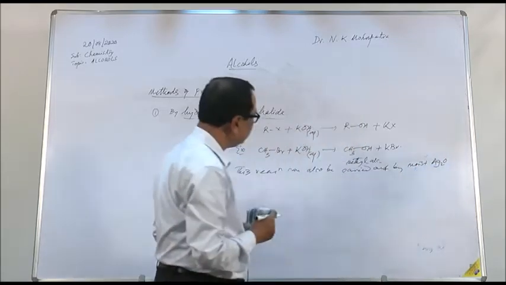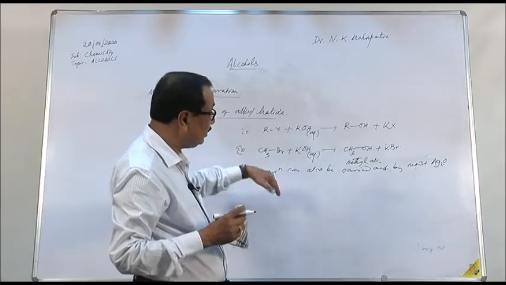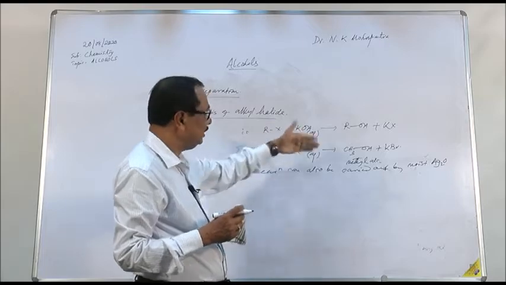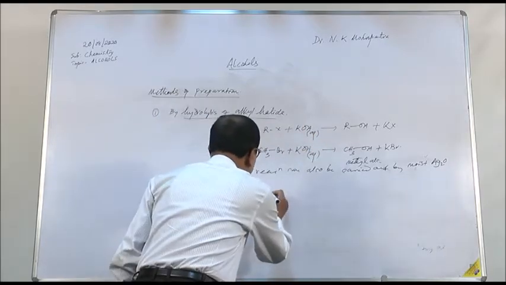That is, when alkyl halide is treated with moist silver oxide, alcohol is formed, and this reaction gives a better result than the first one, because the alcohol formed is in pure form.